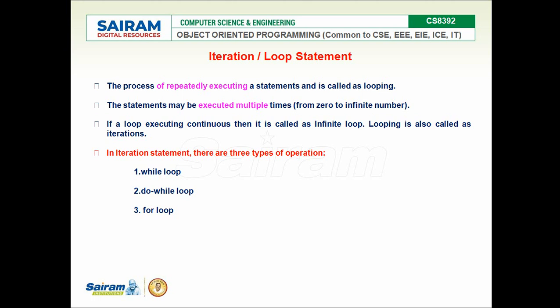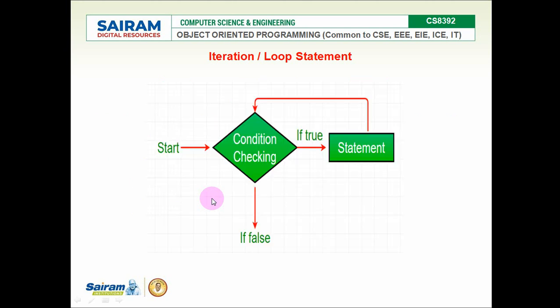The statements may be executed from 0 to an infinite number of times depending upon the need. In Java we have three kinds of loop statements: while loop, do while, and for loop. We'll see them one by one.